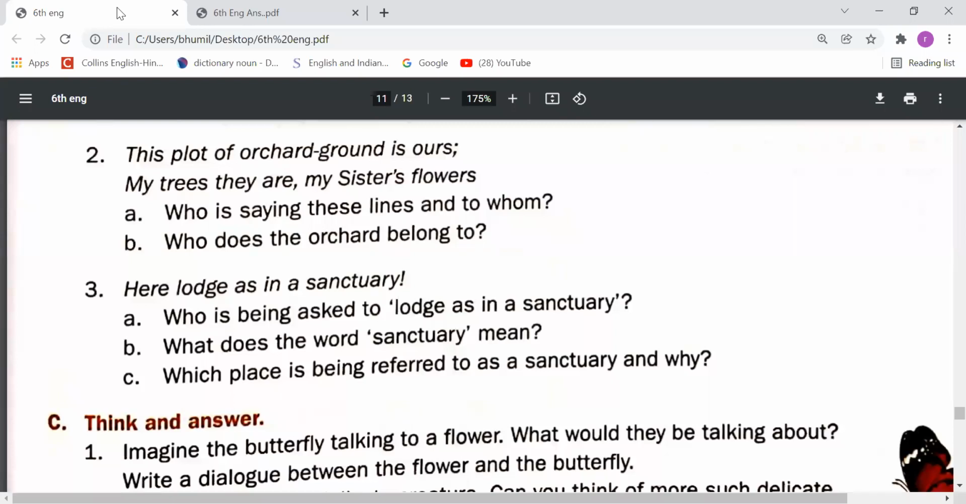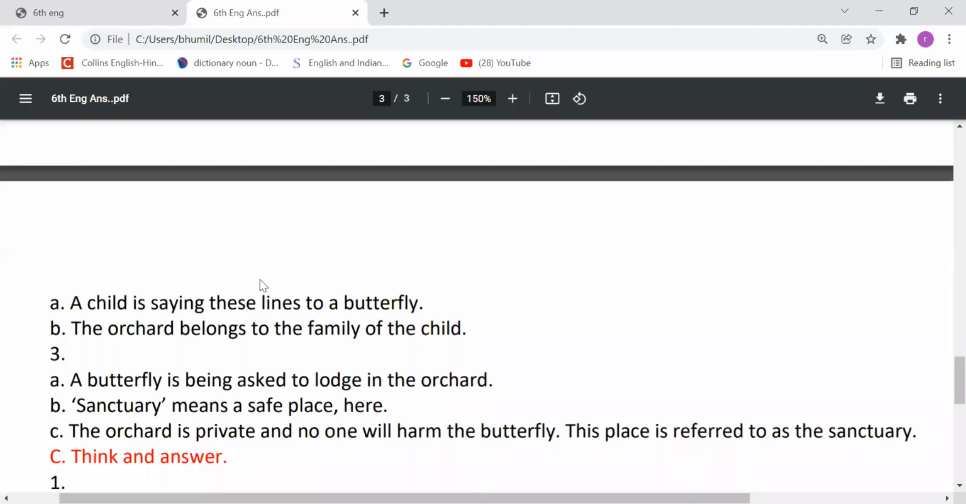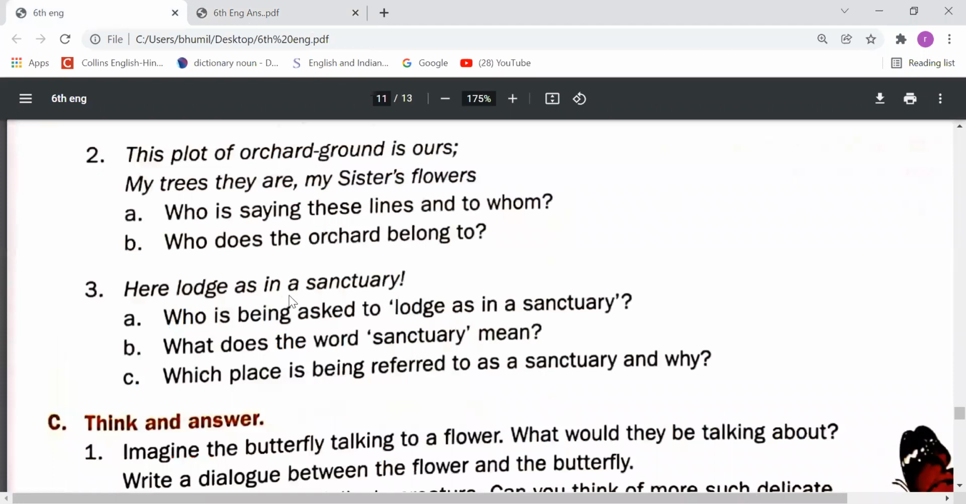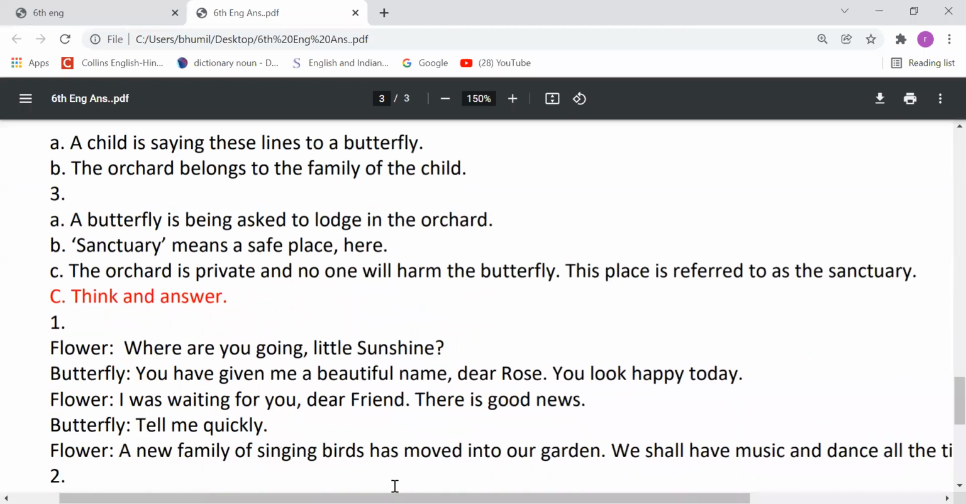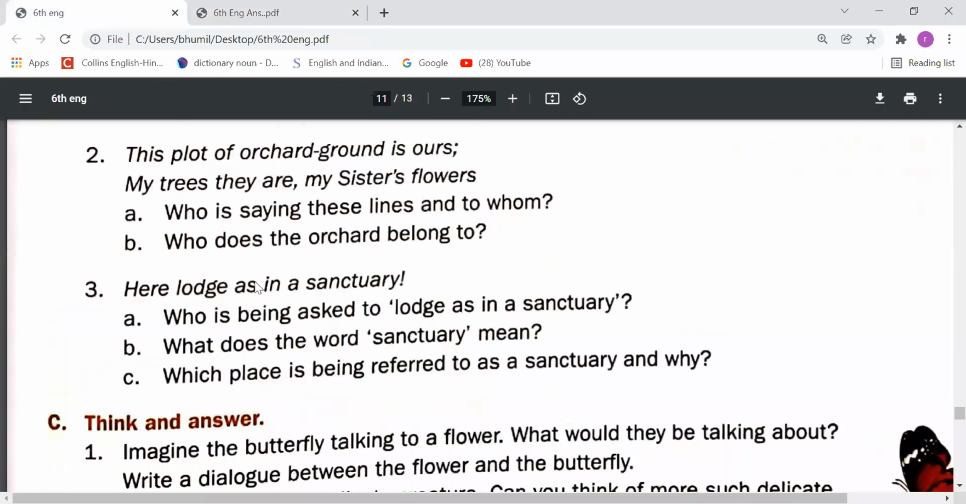Next question, what does the word sanctuary mean? Means what is the meaning of sanctuary? The meaning is that sanctuary means a safe place, a safe place where anyone can come for getting shelter. Next question, which place is being referred to as a sanctuary and why? The answer is that the orchard is private and no one will harm the butterfly. This place is referred to as a sanctuary, right? Yes, friends.